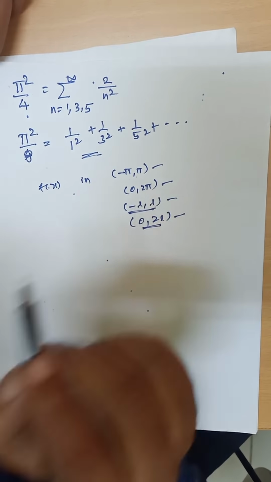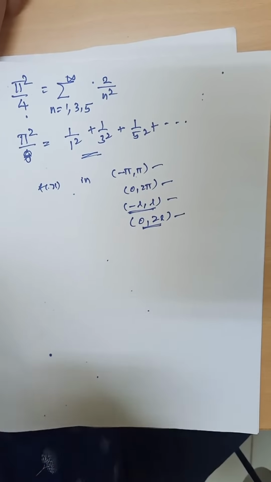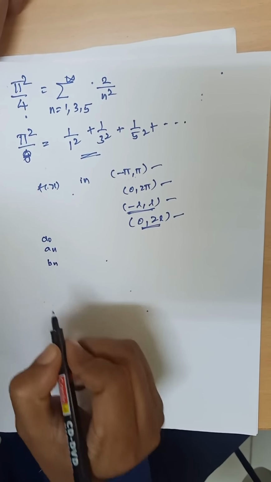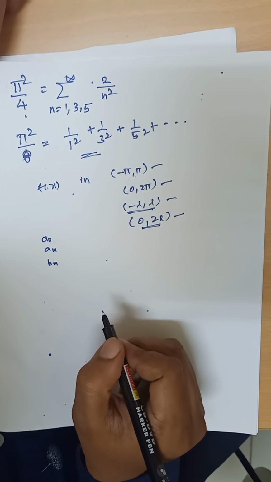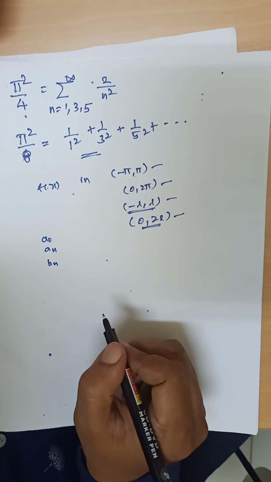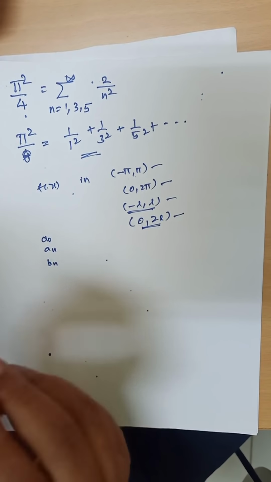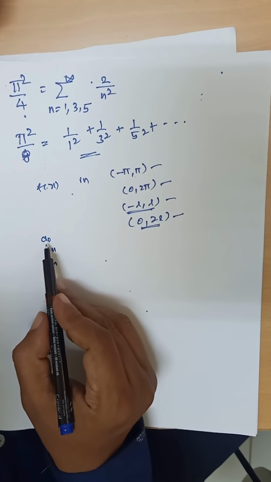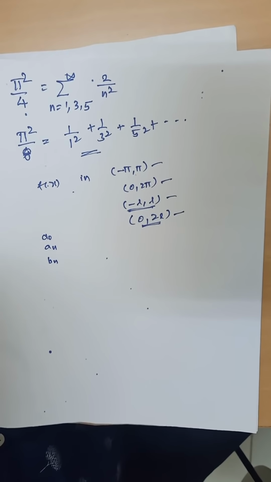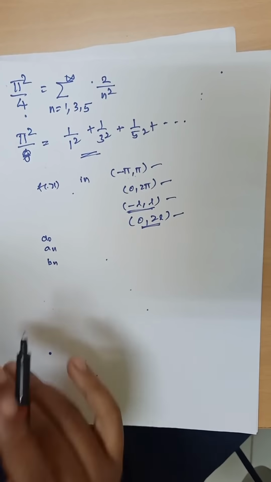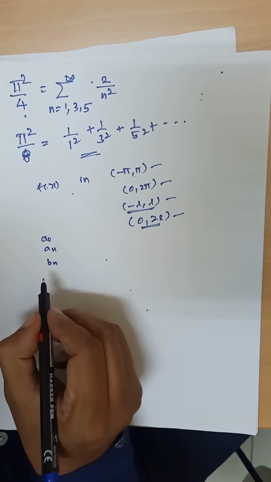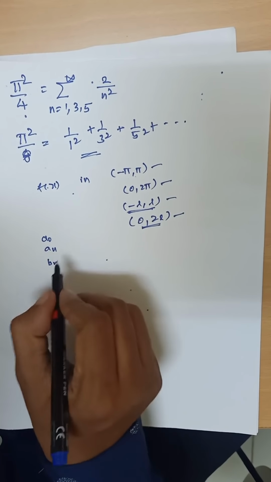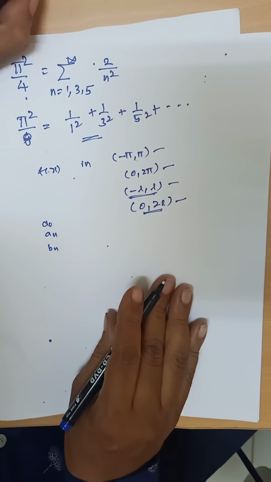See, we observe in every problem, we find all a0, an, bn. You consider any problem from this unit, that is in Fourier series, for construction of the Fourier series of f of x, we first find the Fourier coefficients a0, an, bn. So, avoiding finding all these Fourier coefficients, we use another method.